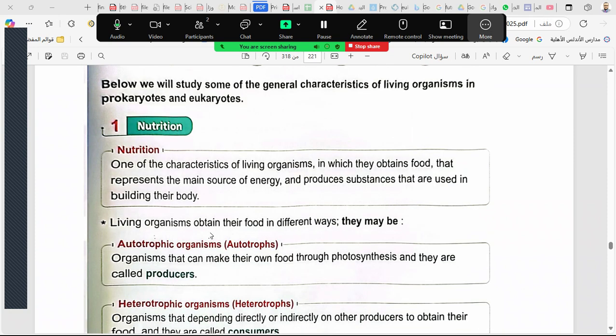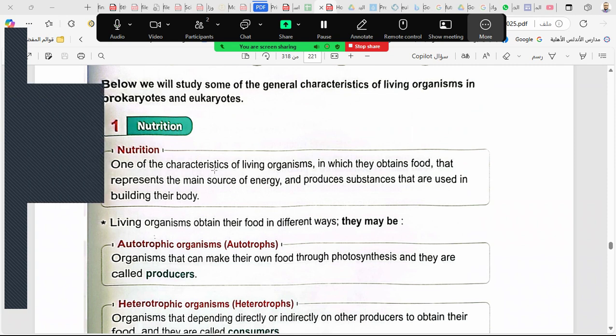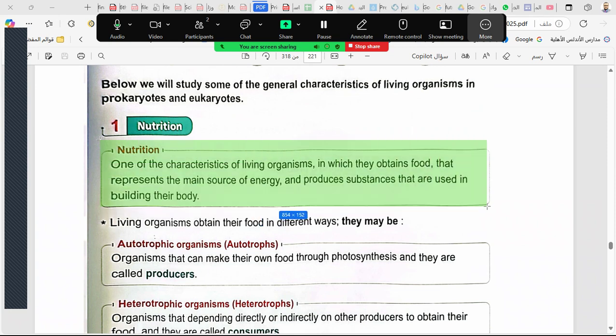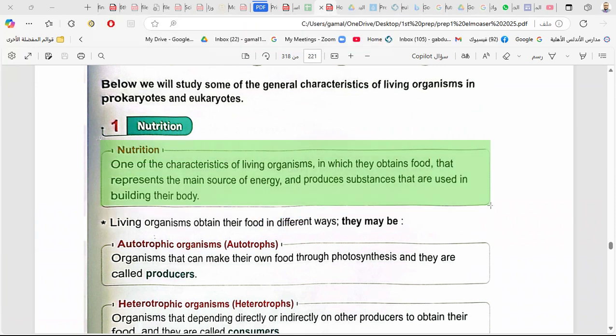First, the meaning of nutrition. Nutrition is one characteristic of living organisms, and it means getting food. Nutrition, obtaining food. That represents the main source of energy and produces substances that are used in building their body. So nutrition means getting food or obtaining food. Why do we need food? Living organisms need food to get energy. The food is a source of energy, and also it helps in building our bodies.